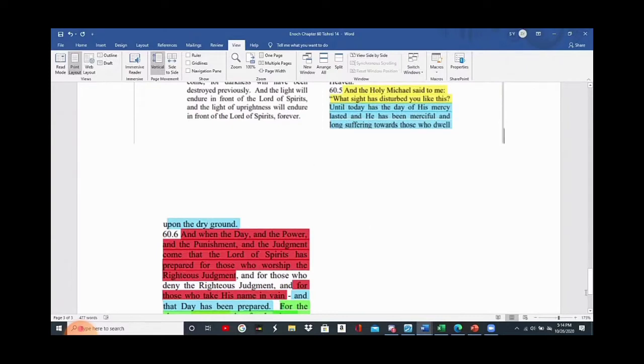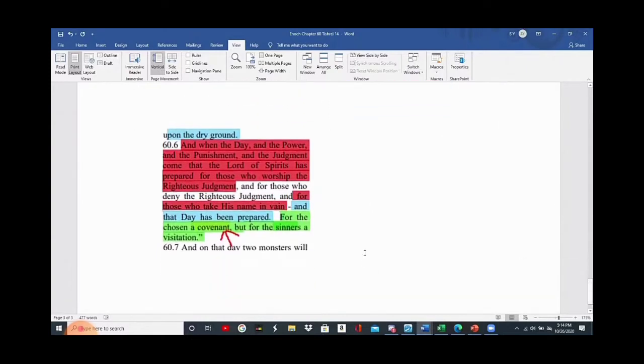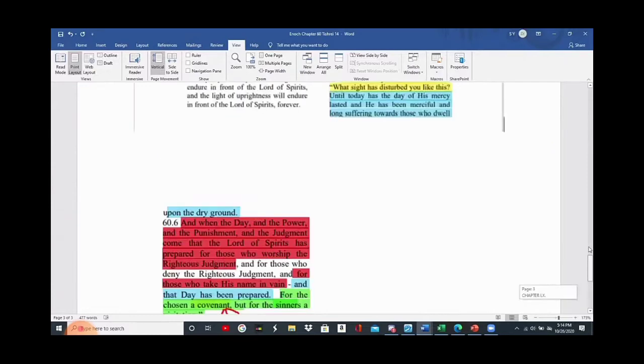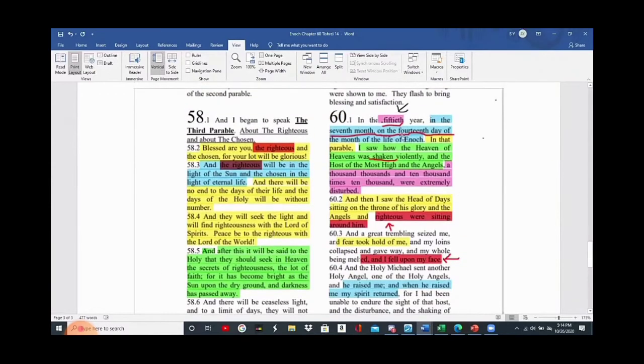What else does he say? And when the day and the power and the punishment and the judgment come, that the Lord of Spirits has prepared for those who worship the righteous judgment, and for those who deny the righteous judgment, and for those who take his name in vain. And that day has been prepared. What day? That day has been prepared for the judgment in the 50th year on the 14th day of the 7th month.